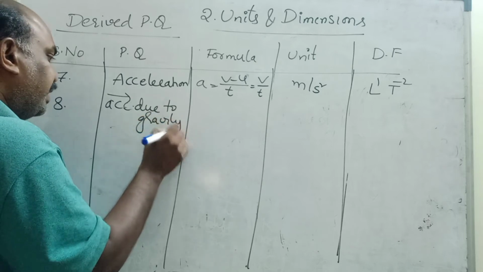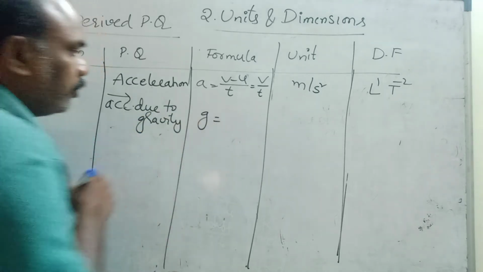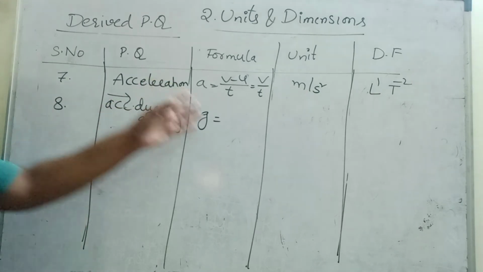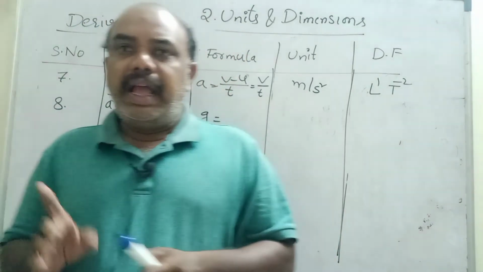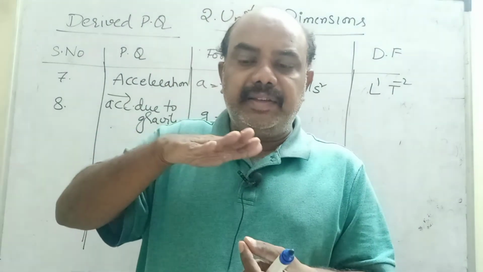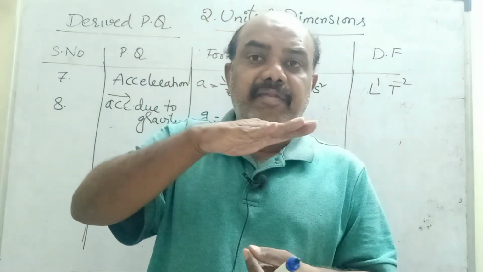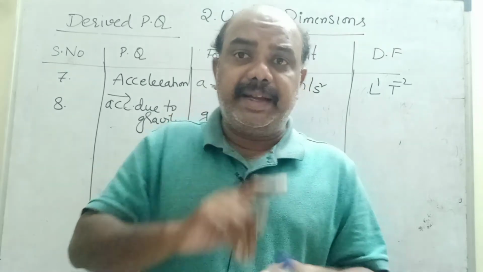Next, acceleration due to gravity, g. Acceleration and acceleration due to gravity both are the same. Then what is the difference? Acceleration means the rate of change in velocity: final velocity minus initial velocity by time.